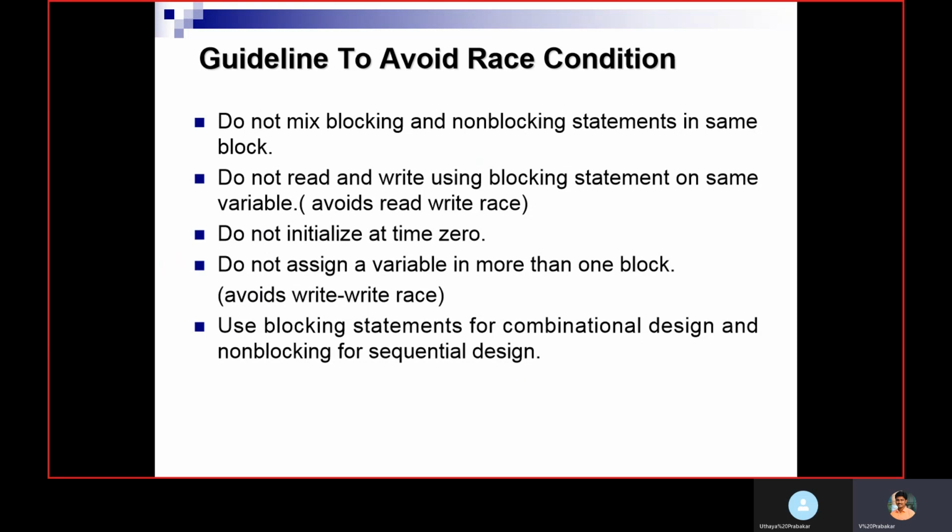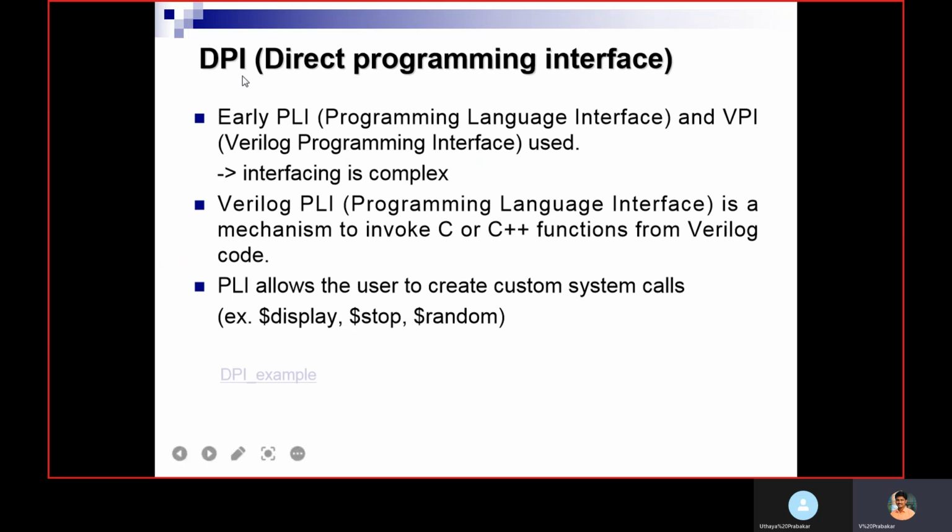The next is DPI, direct programming interface. Before that, early we used PLI, programming language interface, and VPI, Verilog programming interface. These two are used to invoke or enable C++ code from foreign language code, apart from Verilog and SystemVerilog. To enable those code, and call those inside the Verilog code, we use these PLI and VPI concepts.